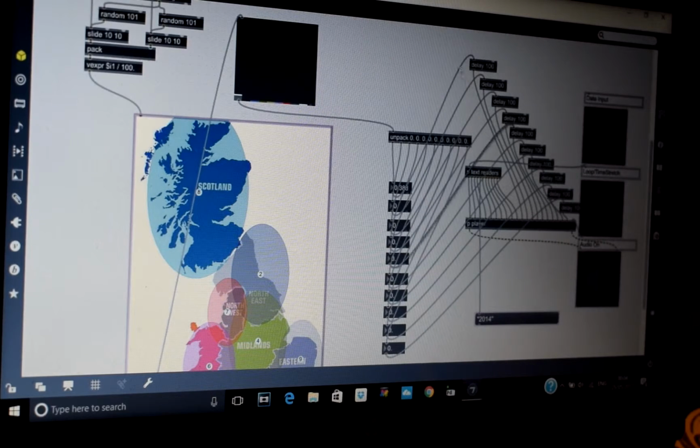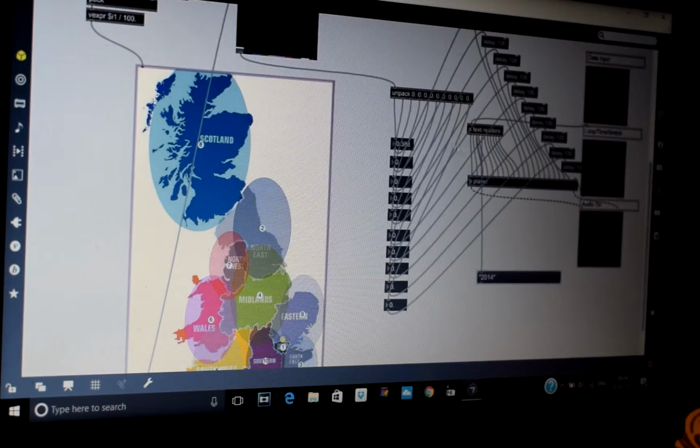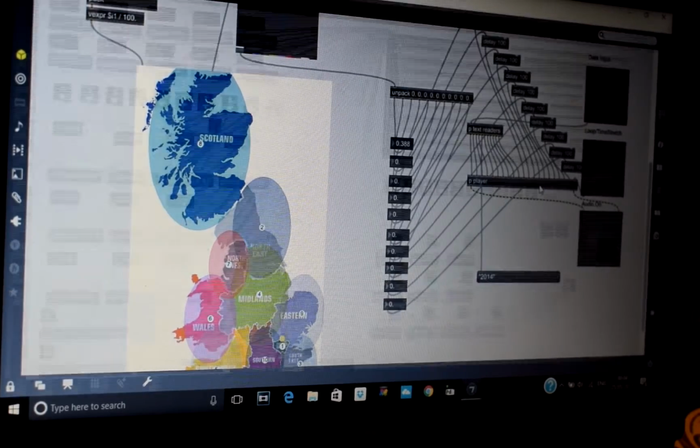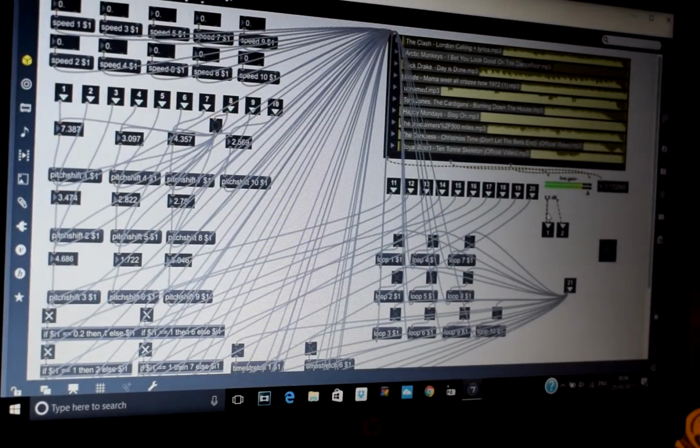And then I've had to delay that information by 100 milliseconds before it goes into the player. I basically just think it was sending too much information to it and it was just tripping it up, so I had to just delay it slightly. Because with the information it sends a bang as well, so it gets the bang and then it gets the information a little bit later, so it stops it getting clogged up, I believe.